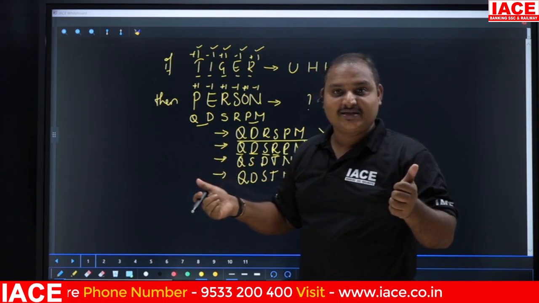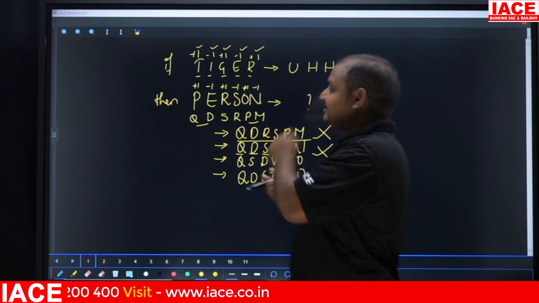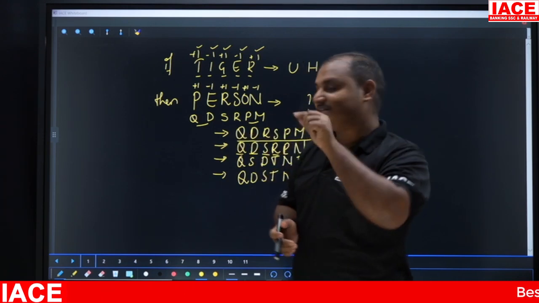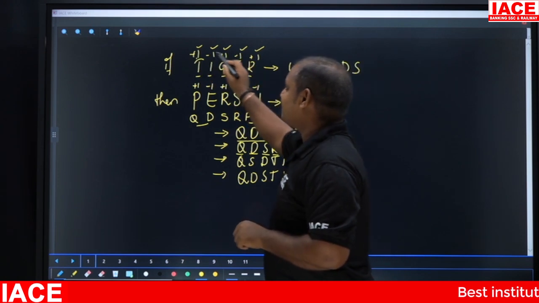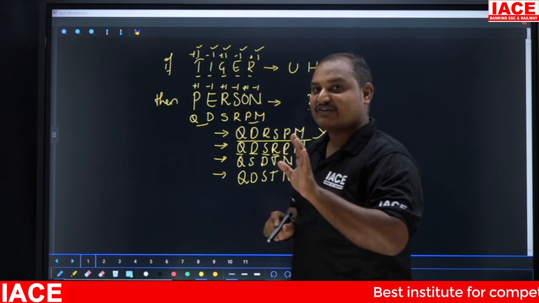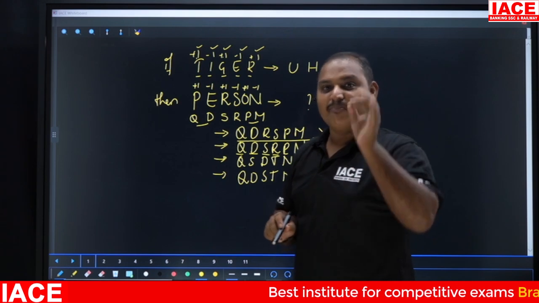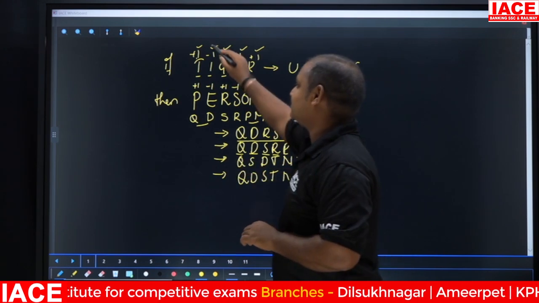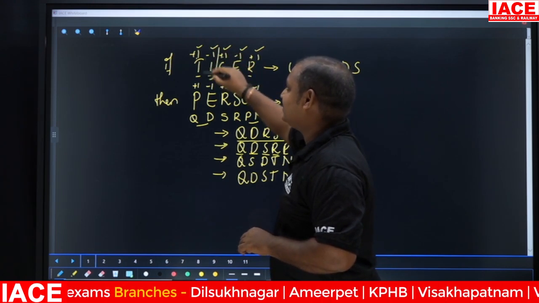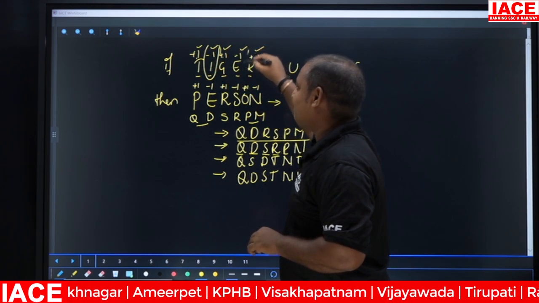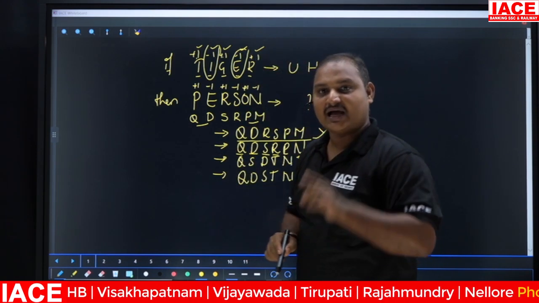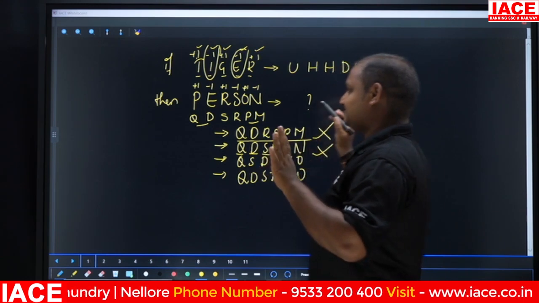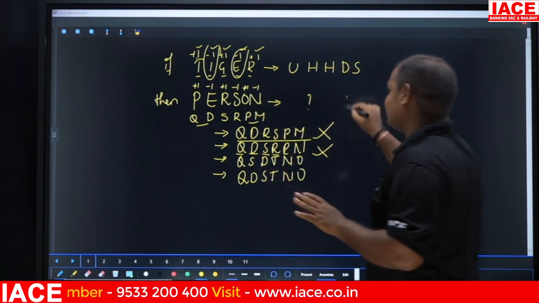But after taking this, they have used one more logic. What is that? See, plus 1 they have taken for consonants, minus 1 they have taken for vowels. See here, minus 1 is there at vowels, and plus 1 is there at consonants.